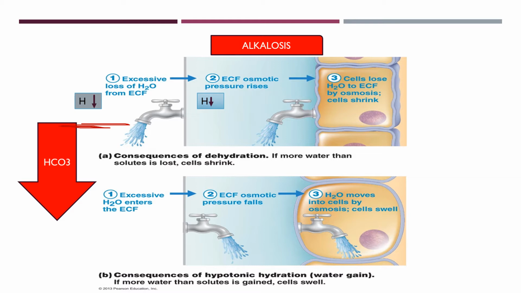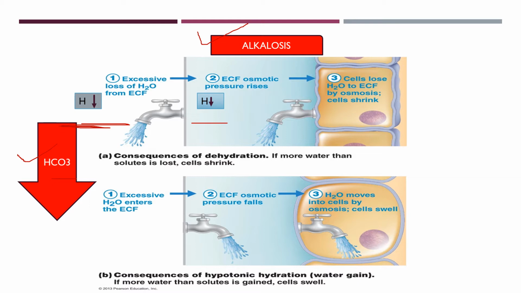So there will be increased HCO3 minus excretion through the urine. If HCO3 minus is lost in the urine, its value in the blood will be less. In the blood, this HCO3 minus buffers the H plus concentration. So if it is lost in the urine, that means adding more H plus into the extracellular fluid, which actually helps to restore the alkalosis condition.